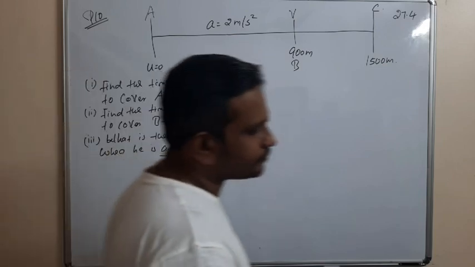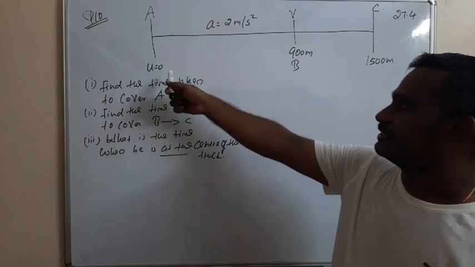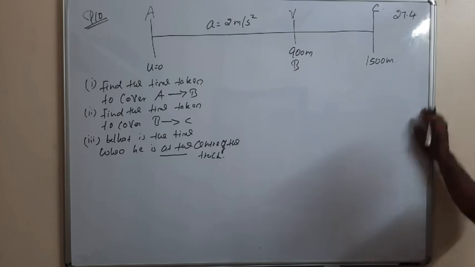So clear? An athlete starts from rest and covers a distance of 1500 meter.